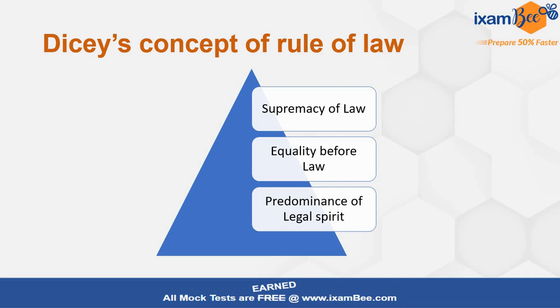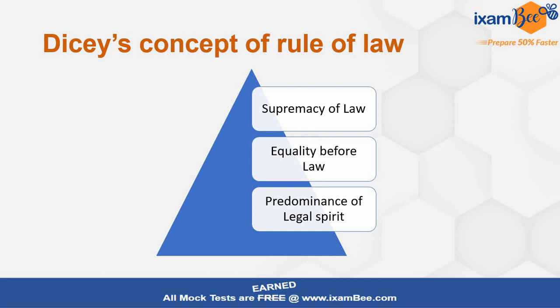First pillar. Second, equality before law. That means everybody is equal in the eyes of law. This we have incorporated in Article 14 of the Constitution also, that all the people are equal in the eyes of law. There is no particular person who will not be arrested for the reason that he is this or that. Position and power make no difference. Everybody is equal in the eyes of law. Yes, there are some exceptions, that we have certain immunities and privileges, but anyhow every theory, every principle has some exceptions also. So we have to study it in that manner.